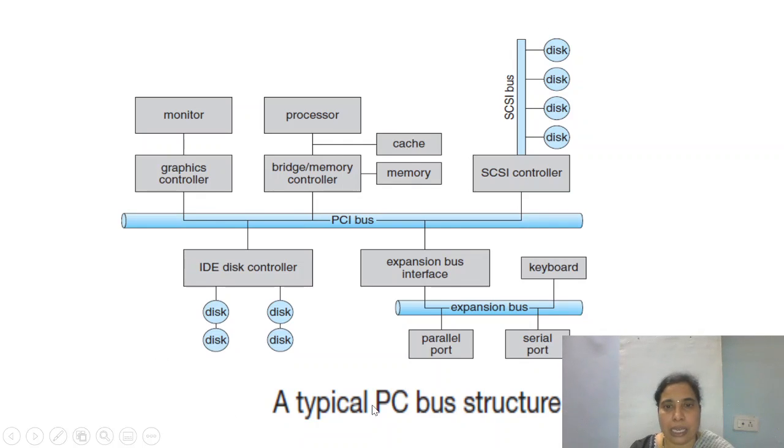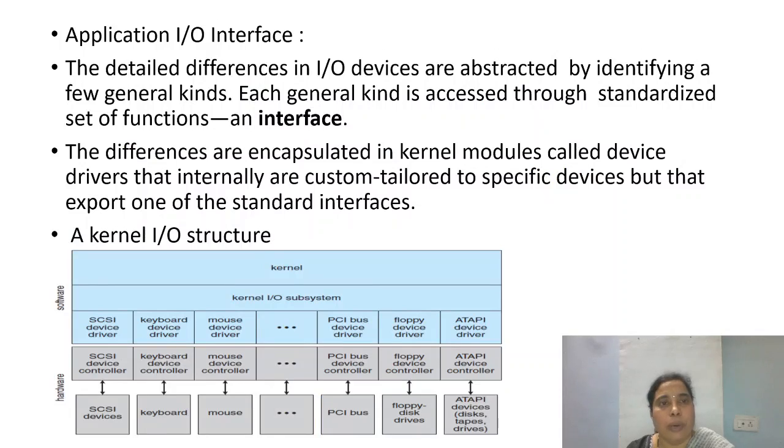As we can see here, there is a parallel port and there are the serial ports, there are the controllers. All these devices and parts of the system are also getting connected to this PCI bus, so that it can work as a system.